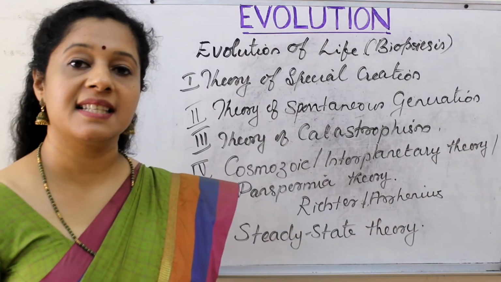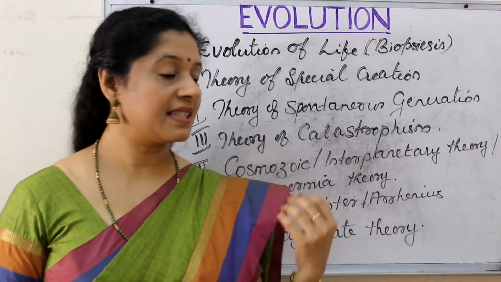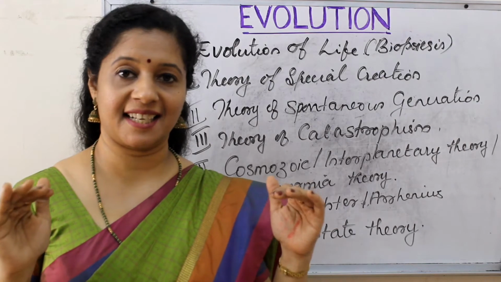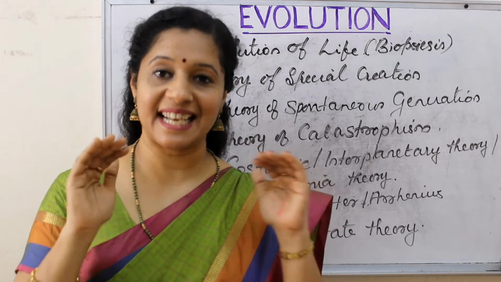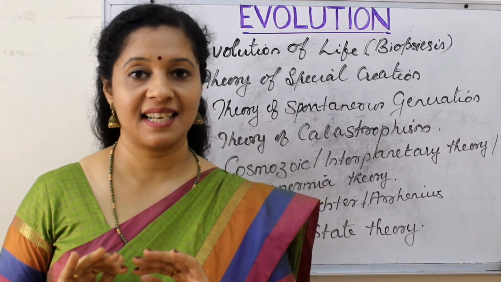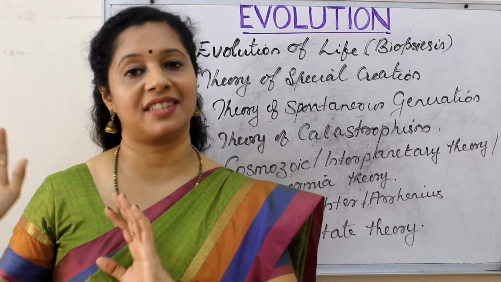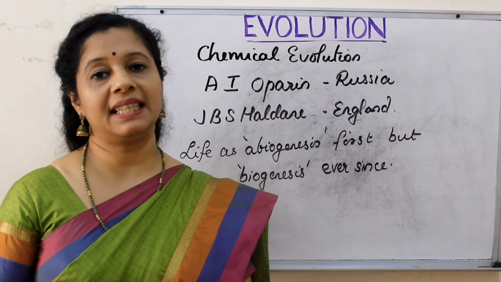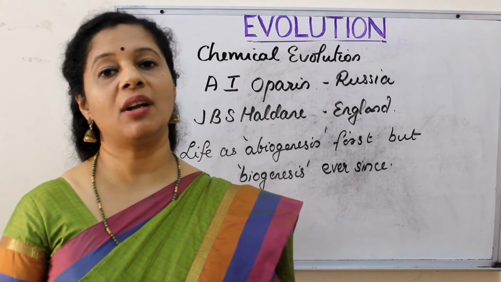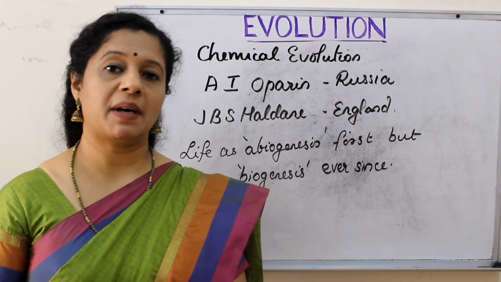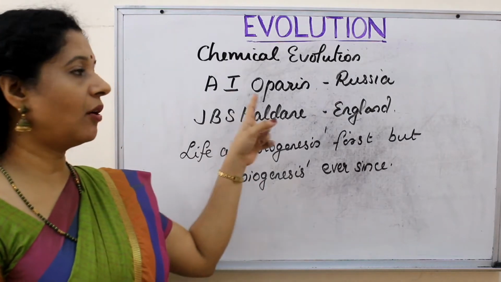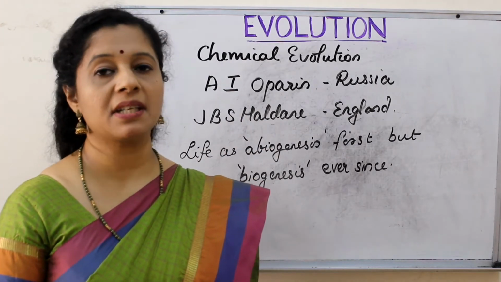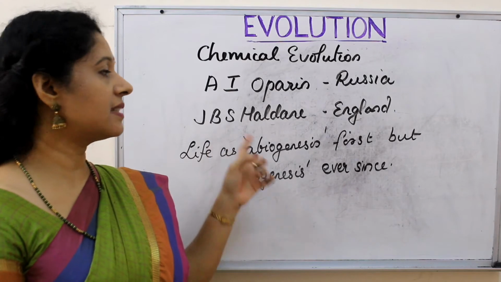The next theory is the steady state theory. According to this theory, as the name suggests, steady state, life has ever been in existence as at present and will continue to be like this forever. So we discussed several theories related to the origin of life. The final theory that we all have approved is the chemical origin of life. It was proposed by two scientists, A.I. Oparin of Russia, who was a biochemist, and a biologist of London, that is J.B.S. Haldane.